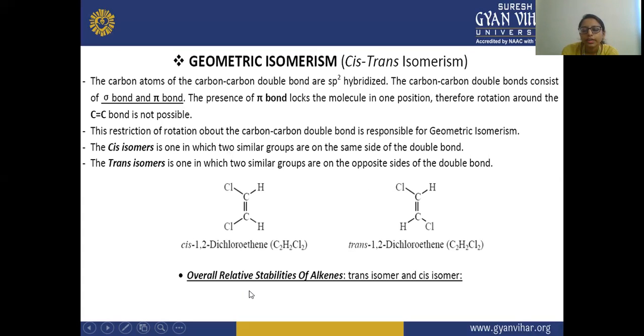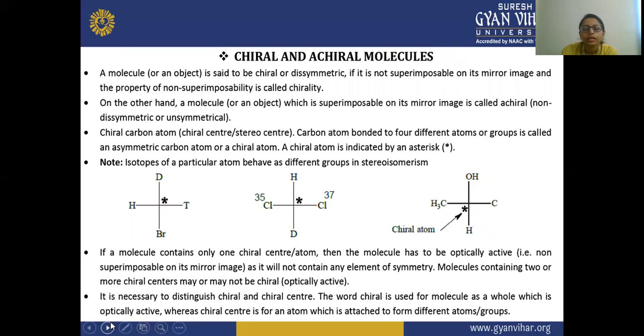So overall, the relative stability of alkene, trans and cis isomers are. Next, chiral and achiral molecules. So what are the chiral and what are the achiral molecules? A molecule or an object is said to be chiral or dissymmetric if it is not superimposable on its mirror image, and the property of non-superimposability is called chirality.